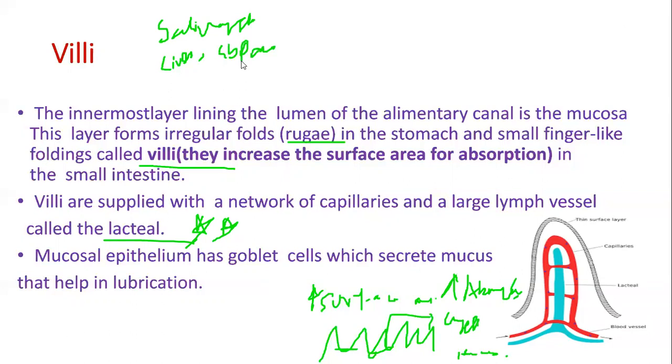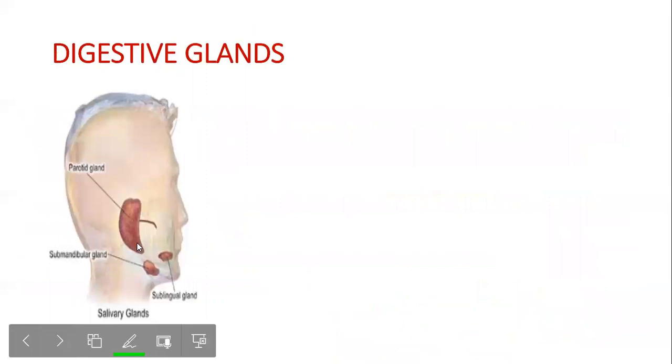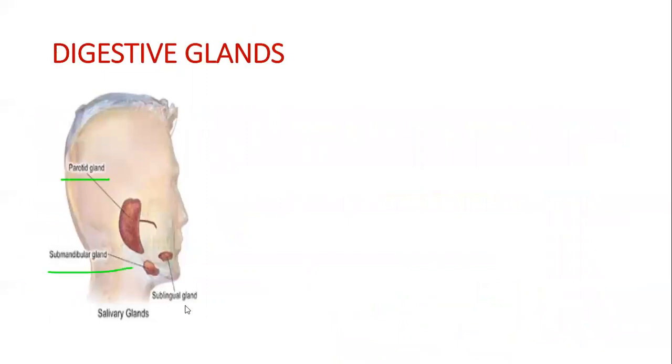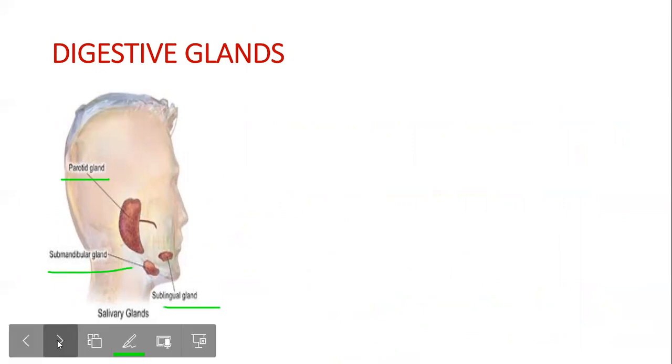They are not taking part in the digestion, but they are secreting juices and enzymes which help the process of digestion to be carried out smoothly. So they are called accessory glands. This is the parotid gland near the cheek, this is the submandibular gland and the sublingual gland.